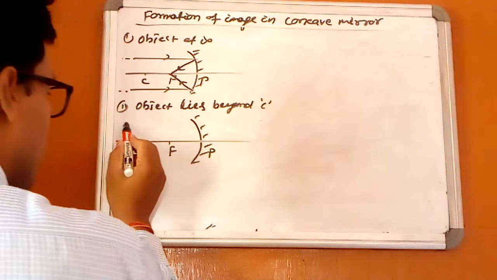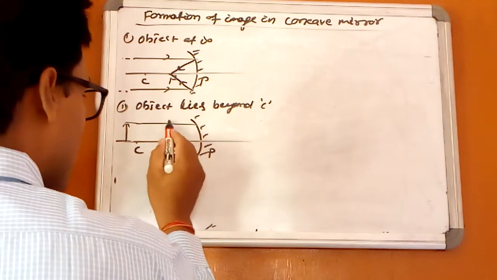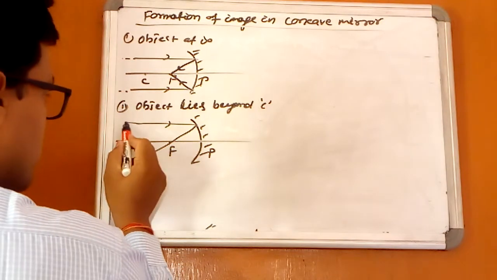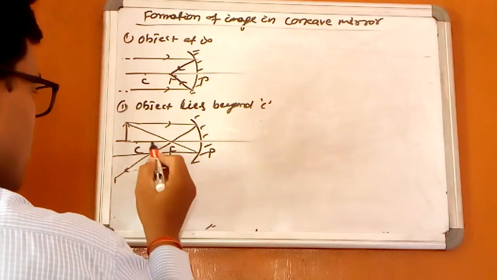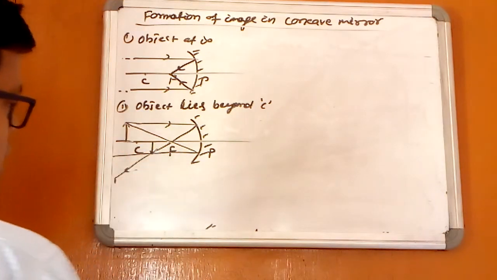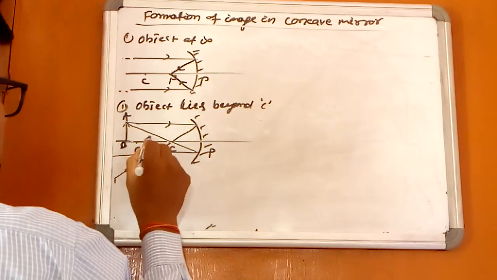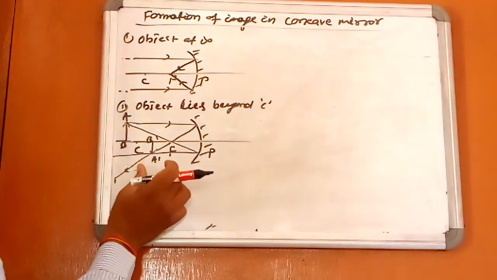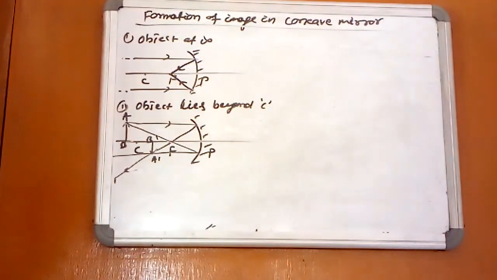The light ray coming parallel to the principal axis passes through the focus. The first rule. Apply the second rule. The light ray passing through the focus becomes parallel to the principal axis. So they intersect here. This is object AB and it is image A dash B dash. So what is the position? The image is formed in between C and F. It is real and inverted and diminished.